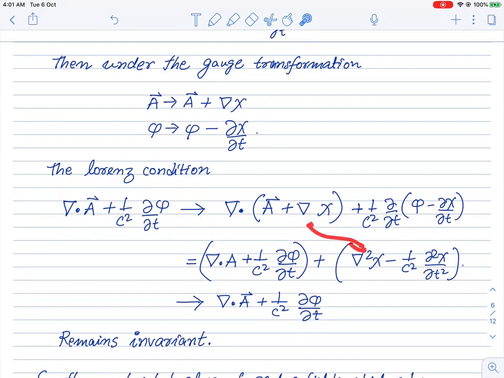So if we do a gauge transformation with respect to that, let's see what happens to the Lorentz gauge condition. This is the Lorentz gauge condition that we had, and we would transform it in this way. Okay, so there will be one term coming from here, which will be the Laplacian on chi term, because there's a divergence which will act on this gradient of chi. That will give me the Laplacian of chi. And there will be another term from here where there will be a double time derivative, d square chi dt square.